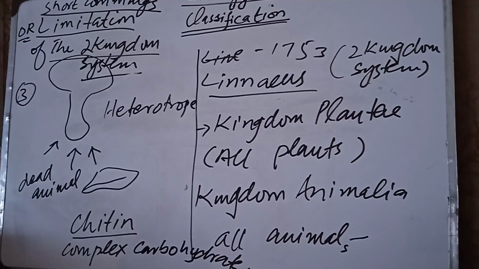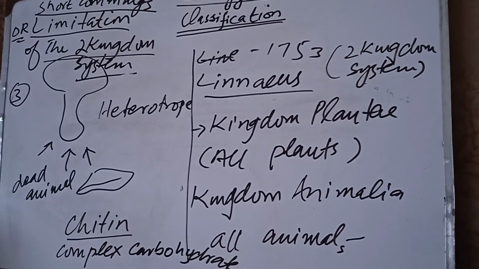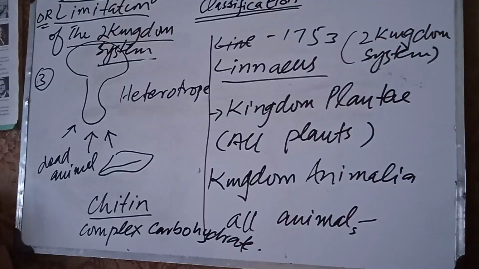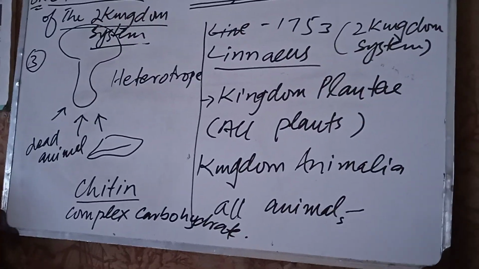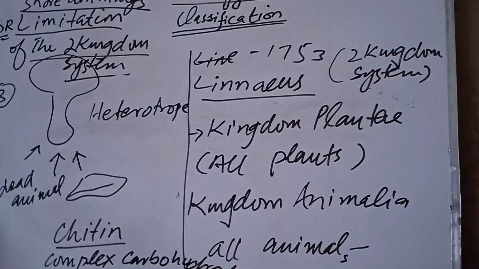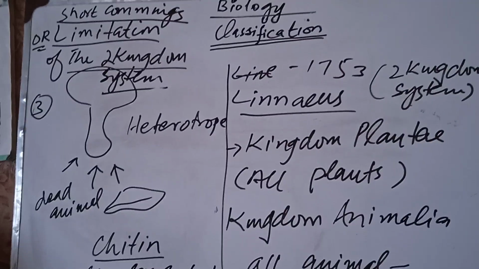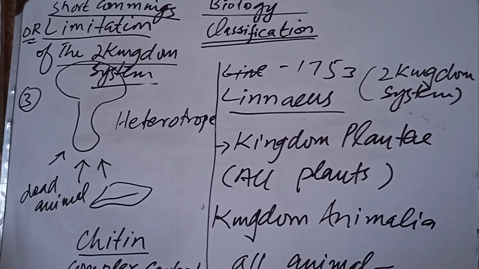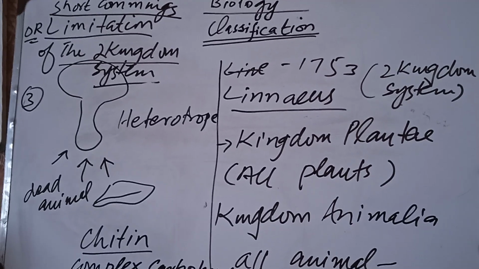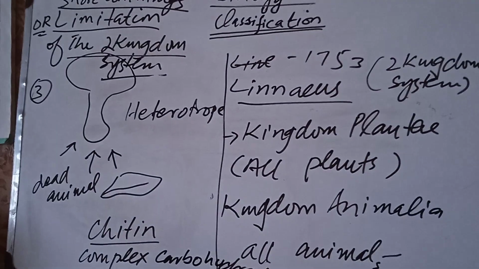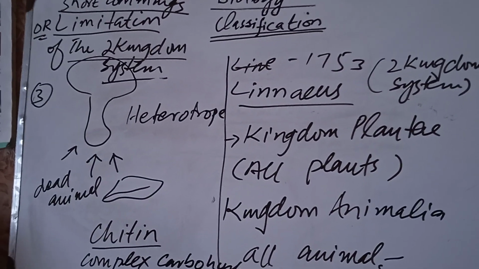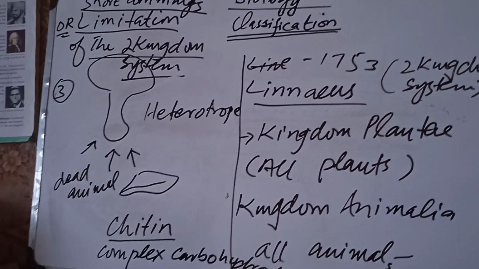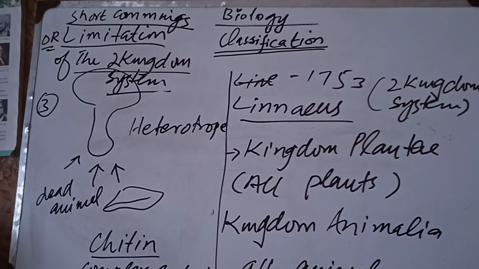Secondly, we discussed the two kingdom system proposed by Carolus Linnaeus in 1753. He arranged all the existing living organisms into two kingdoms, that is Plantae and Animalia. The Plantae includes all the green plants, that is the algae, fungi, bacteria, and the kingdom Animalia includes all unicellular as well as multicellular organisms.